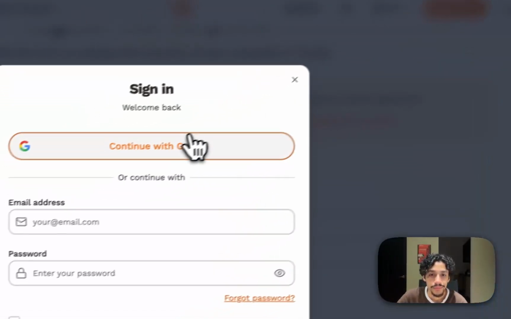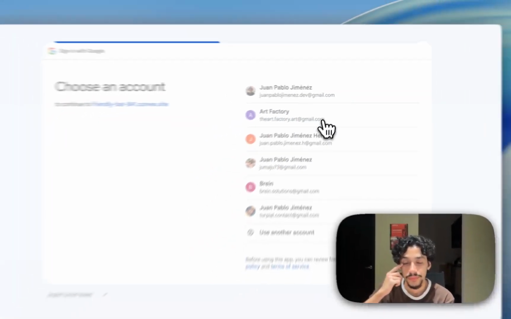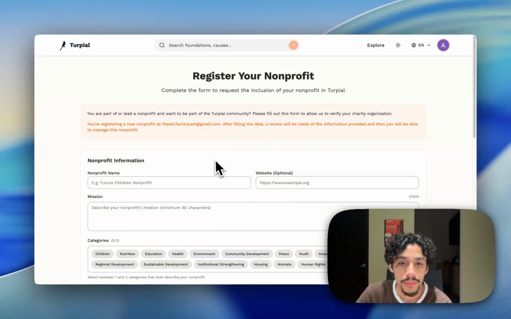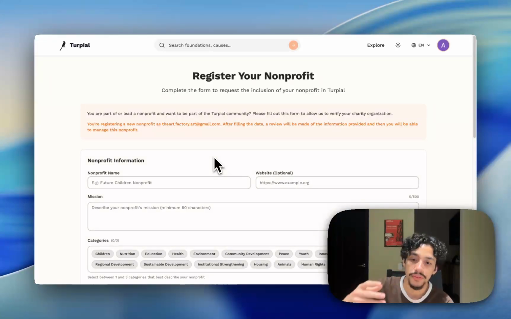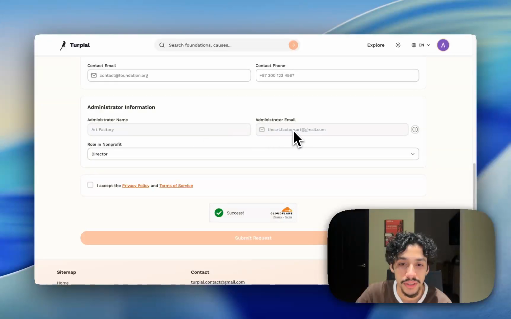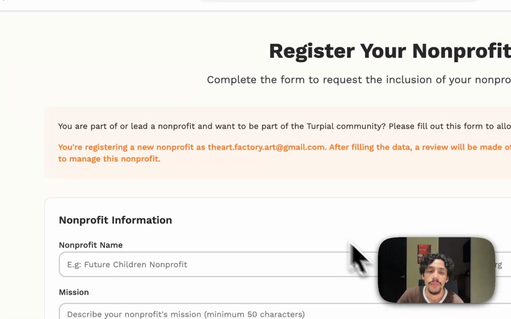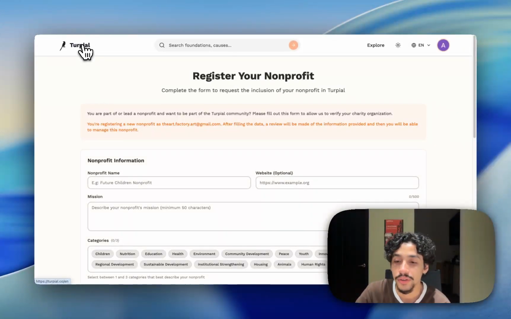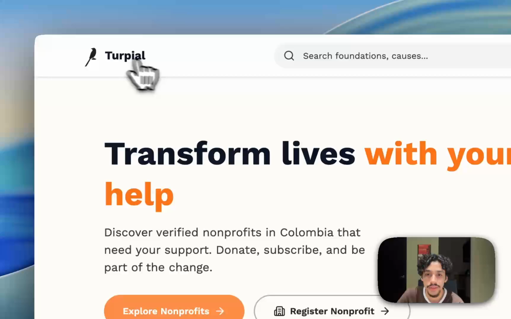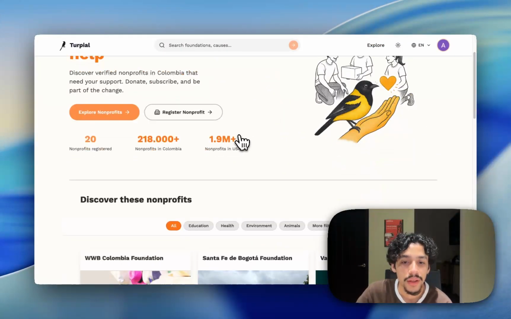Also, if we log in again, let's say, for example, with this one, I'm going to be able to see that I'm registering a nonprofit, but under this name. In this case, we're going to have this data field, and we're going to see this message. This is great for all of the organizations that are not on the web or are just beginning and want to become part of this community. It's great to have that form available.